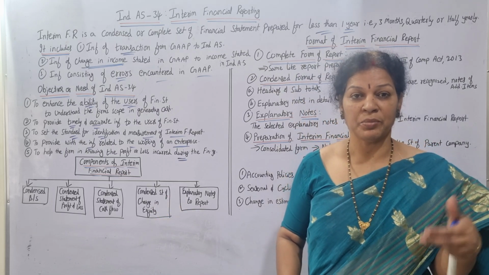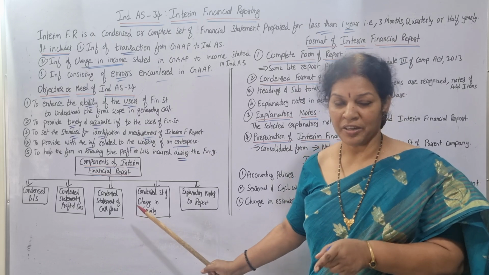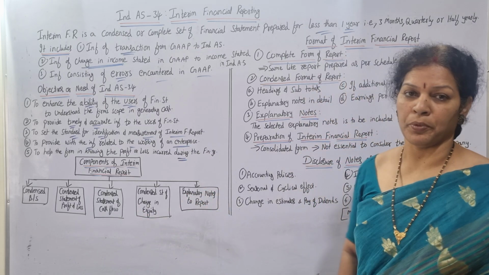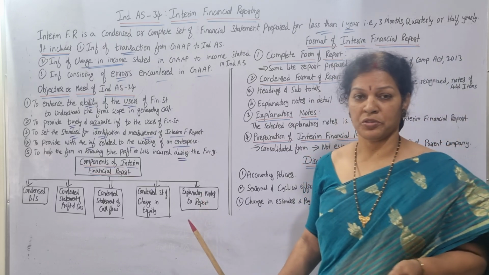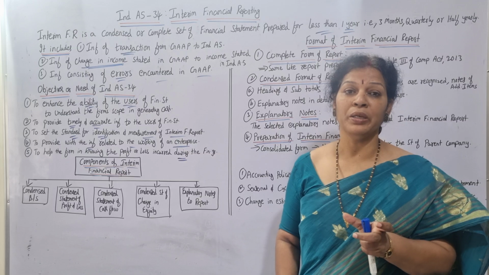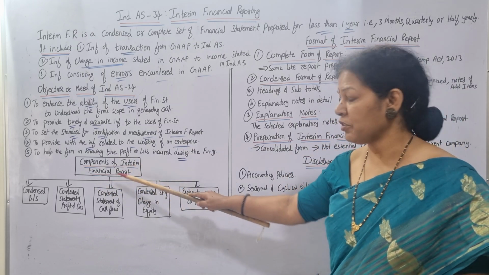Equity is changing sometimes, increasing or decreasing. What is the difference? Why is it changing? That report also we are including, and also explanatory notes to the report. Wherever explanation is required, that report also is to be attached. These are the 5 components of the interim financial report.